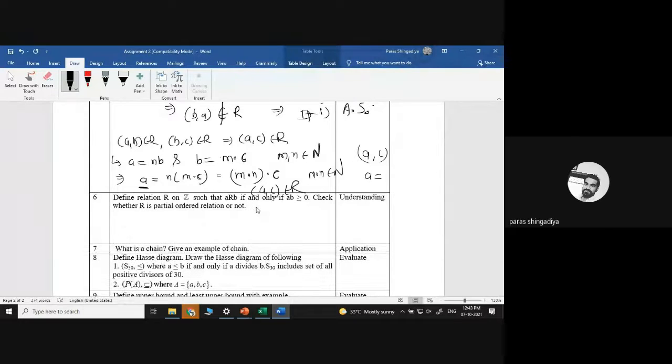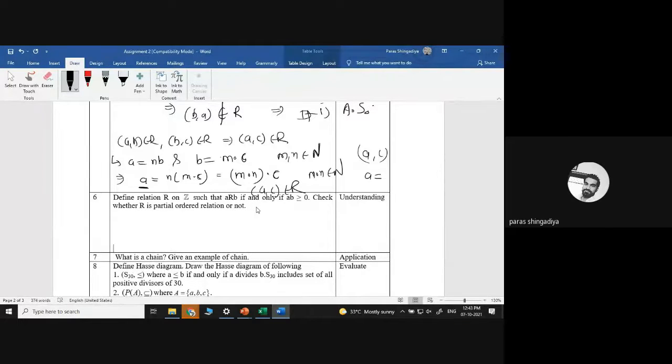Now the next one, which is also a poset example: a R b if a·b is greater than or equal to 0. Is it a poset or not? Reflexive will definitely hold. (a, a) means a·a, and a·a means a squared. For any a, the value of a squared will be greater than or equal to 0. It is always greater than or equal to 0. So what does it mean? It is reflexive.